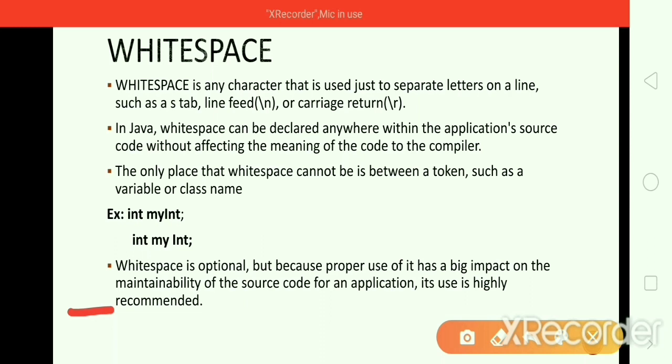It means the usage of white space is optional for you guys, but it is highly recommended that you use white space in your source code, because it increases the maintainability and the readability of your source code. So make sure that you are using white spaces in your source code, and this is good programming practice guys.